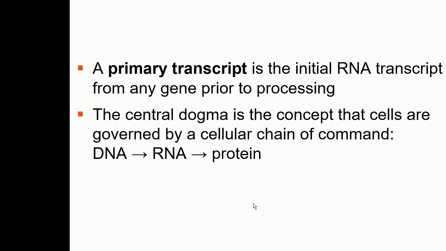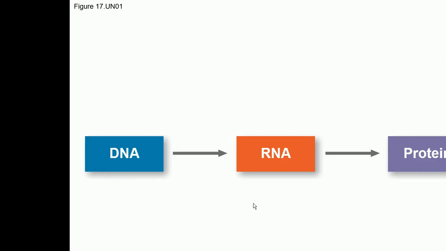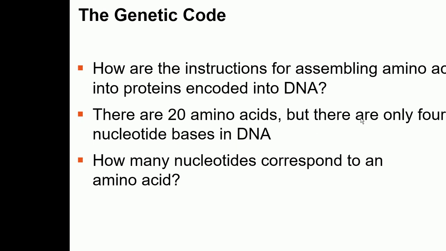So the information is converted from DNA to RNA, and then from RNA to protein. This is called the central dogma. Okay, now, as we just talked about the central dogma, the information from DNA is converted into mRNA, and then it's converted into proteins. So we are going to now talk about all these things.